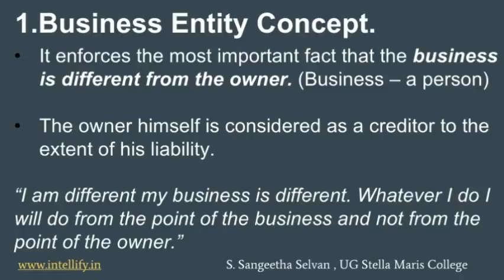So business is also like a person. It is an artificial person and you can't say it is my business. And similarly, for example, think we are buying furniture. You are buying furniture for your office. According to you as an owner, it is an expense for you because you are spending money and you are buying furniture for the business. But from the point of view of the business, that furniture is an asset to the business. So that is why we say whatever transaction you record, you must record it from the point of view of the business and not from the point of view of the owner.